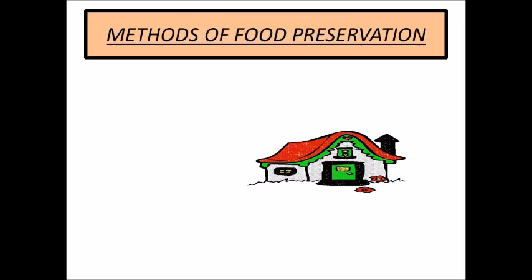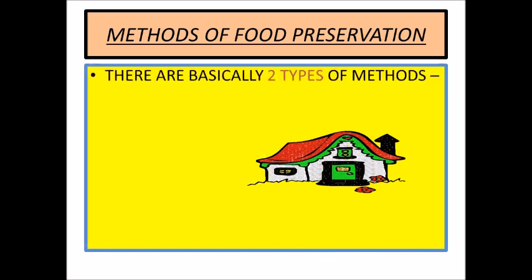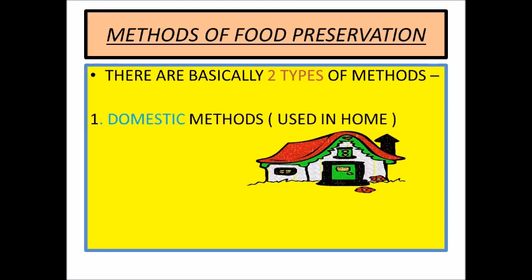We will discuss about the methods of food preservation. As we already know, there are two basic methods of food preservation: domestic method and commercial method. First of all, we will discuss about the domestic method of food preservation. Domestic means the one which we use in our home in our day-to-day life.